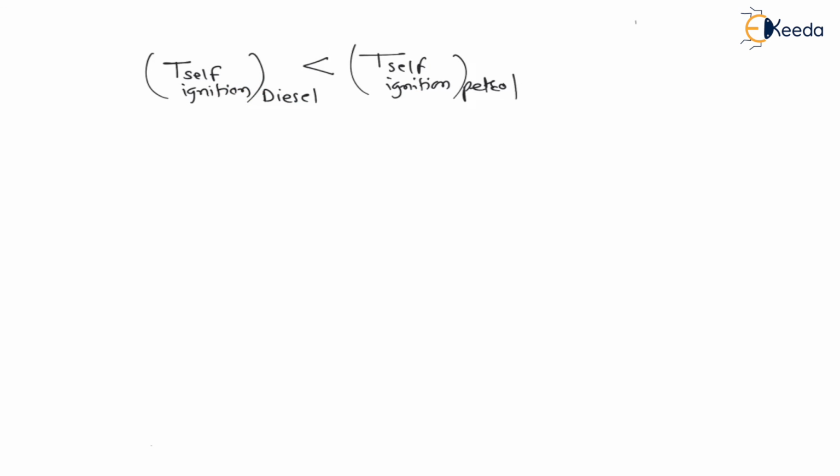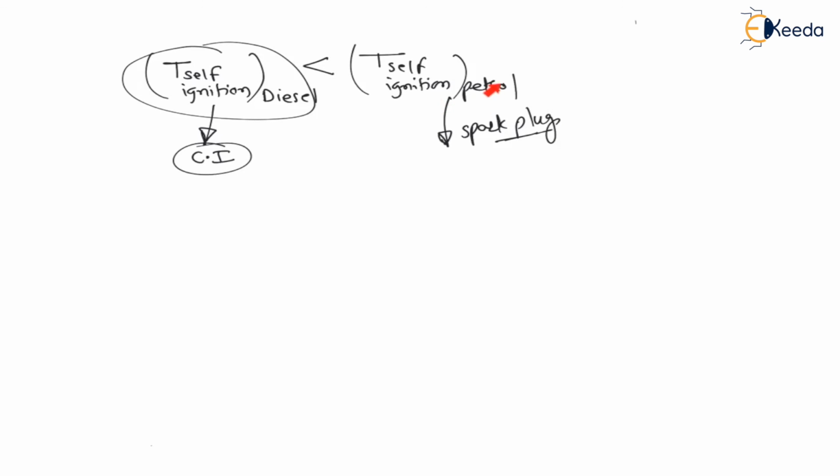Therefore my dear students, in case of a petrol engine, for ignition we need to provide a spark plug. Hence here, as ignition temperature is high, we need a spark plug. And in case of diesel cycle, self ignition temperature is less, so no need of spark plug, only compression is sufficient to start ignition, hence it is called compression ignition engine. And petrol cycle, which is nothing but Otto cycle, is called spark ignition engine, SI engine.